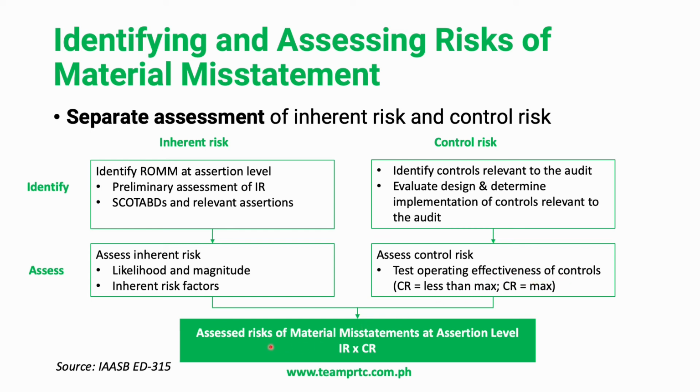And then finally, we will have an assessed risk of material misstatement at the assertion level, so inherent risk and control risk, that will be used to determine the acceptable level of detection risk that we will set. The acceptable level of detection risk will influence the level of audit procedures or audit evidence that we will obtain throughout the audit.